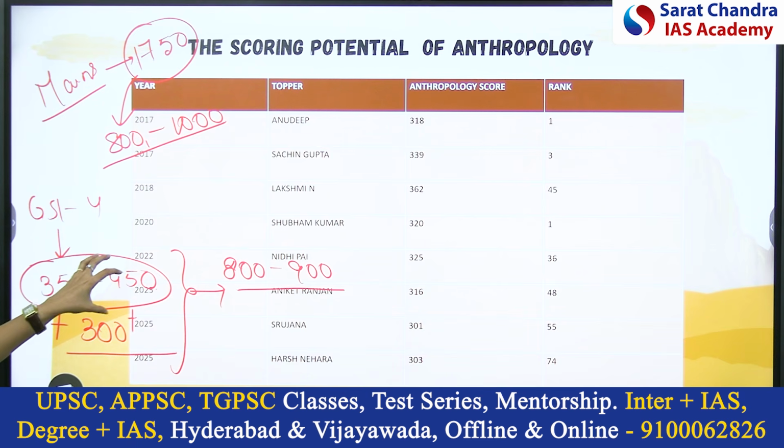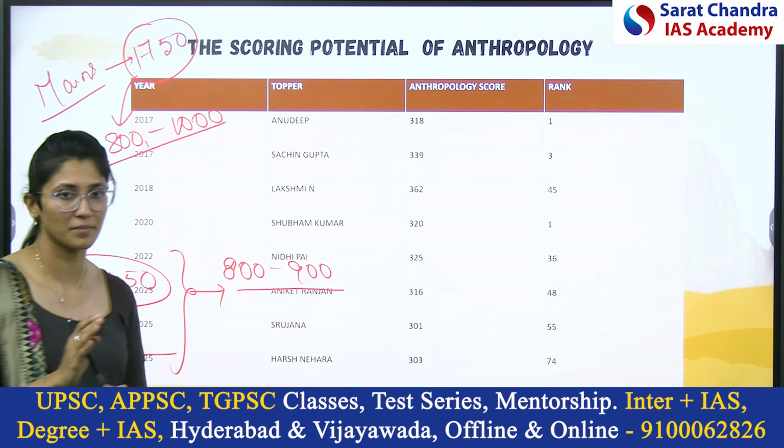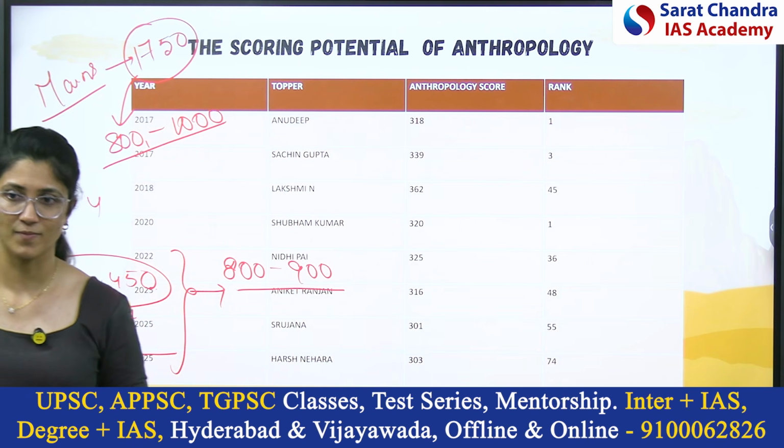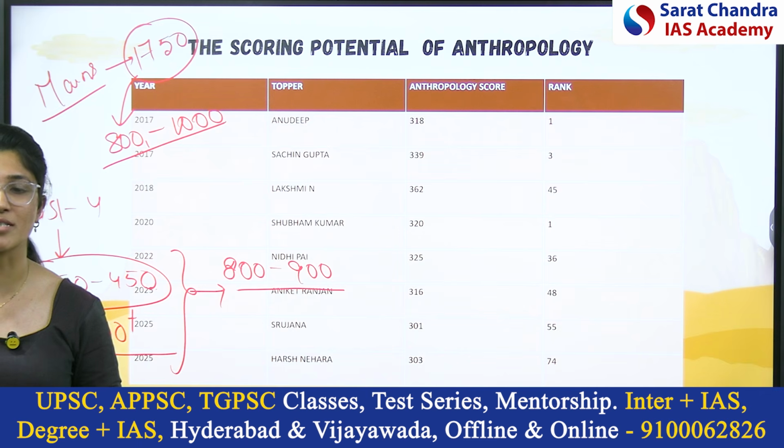These scores are almost stagnated, plus 10 or minus 10. So where is the scope? Optional. Even if you cannot do well in the essay, you can find your name in the top 10 list. So optional is your rank deciding paper.